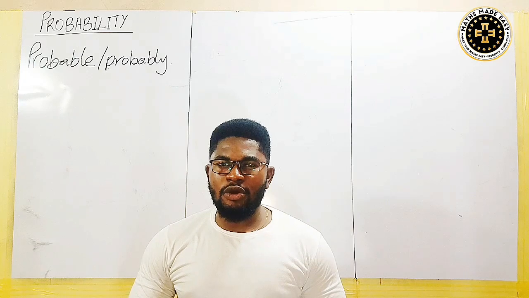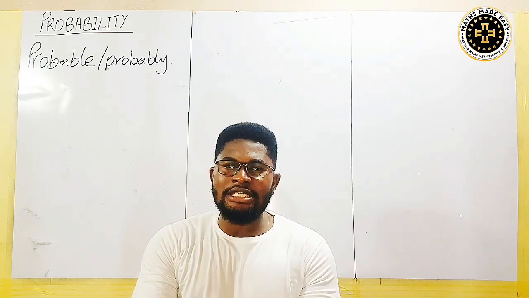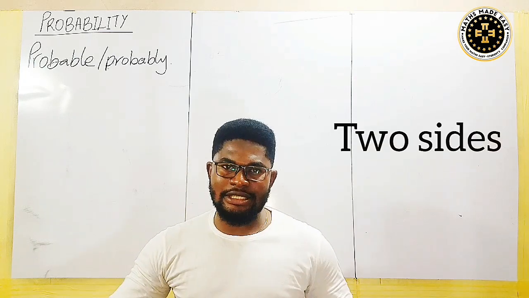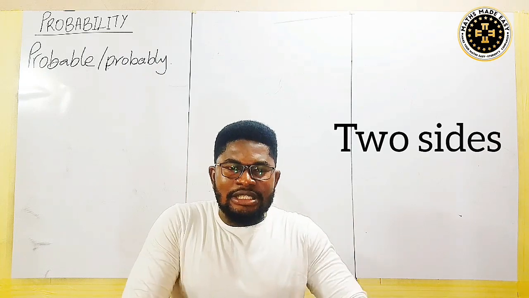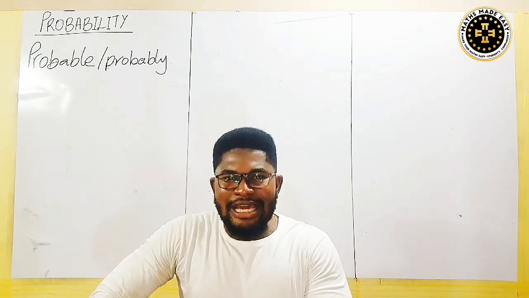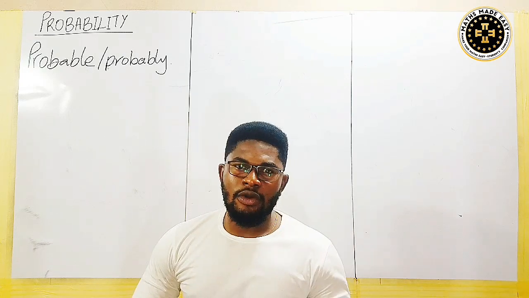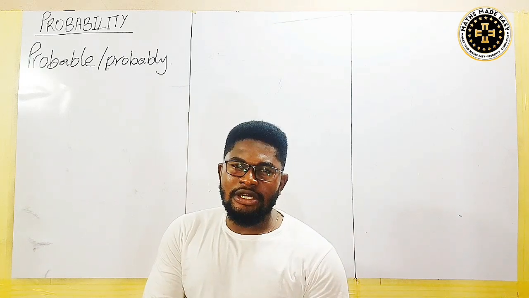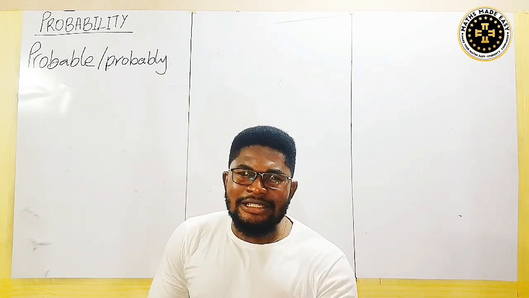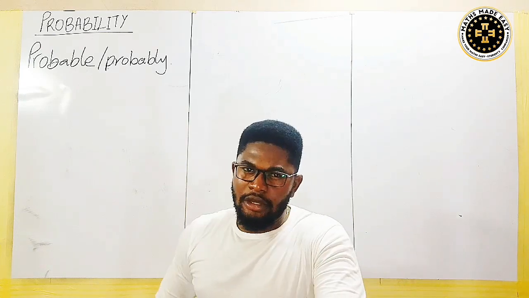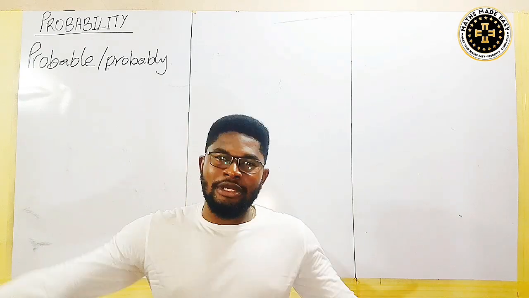So in a nutshell, every probability statement has two sides: the occurrence side and the non-occurrence side. To make it simple, when you use probability, you are trying to say that the thing is likely to happen or it may not happen.